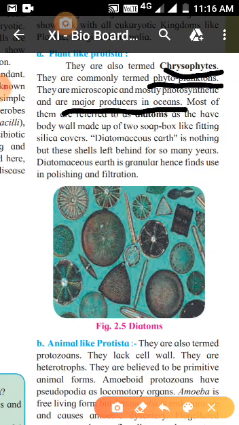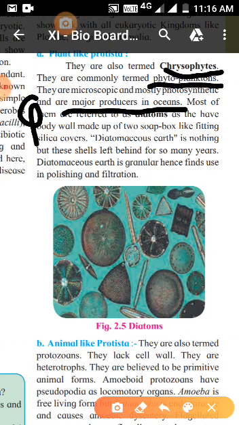So there's a question here: who are the major producers in the ocean? When you learn the pyramids, you know on land you have major producers. You say grass, trees, all the plants, right? We call plants producers because they have the ability to convert energy from sunlight so that we can use it in the form of food.